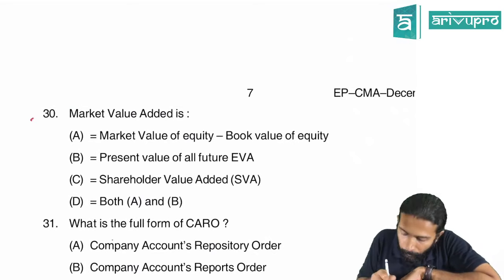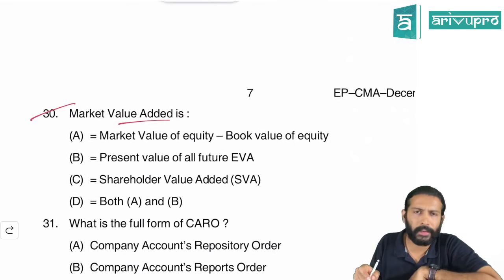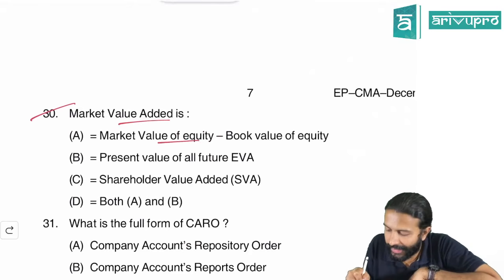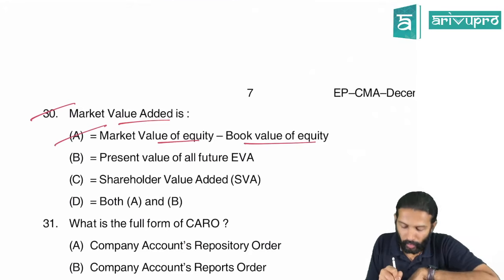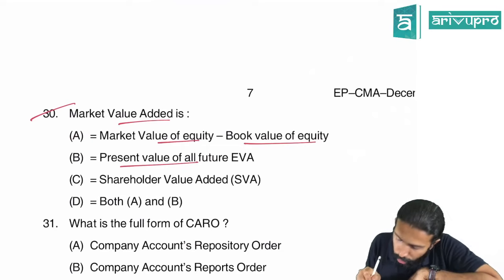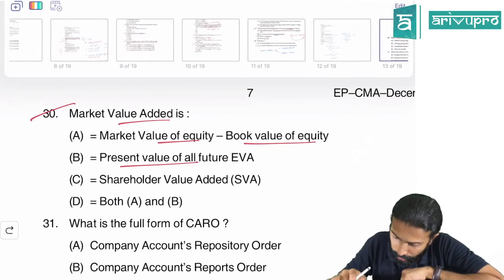Done. Market value added. How do you get market value added? MVA is nothing but market value of equity minus book value of equity. So that means the answer according to you is A? No, hang on. There is also one more. Market value of equity is also the present value of all future economic value added. Sir, how, sir? I'll show you the chart.